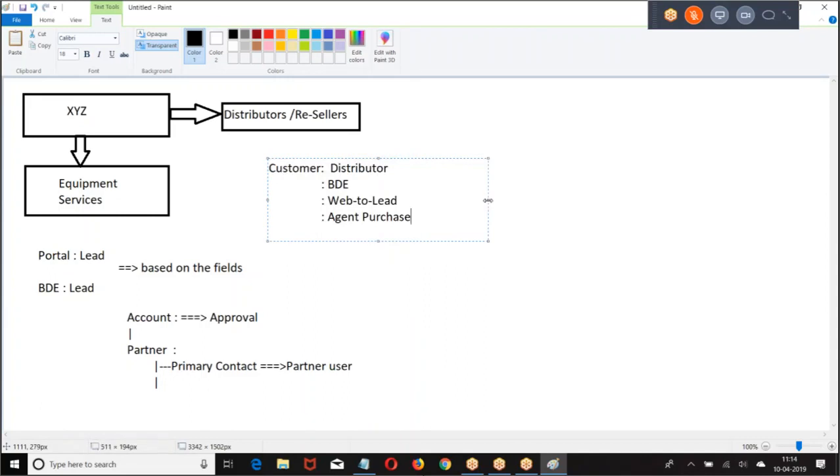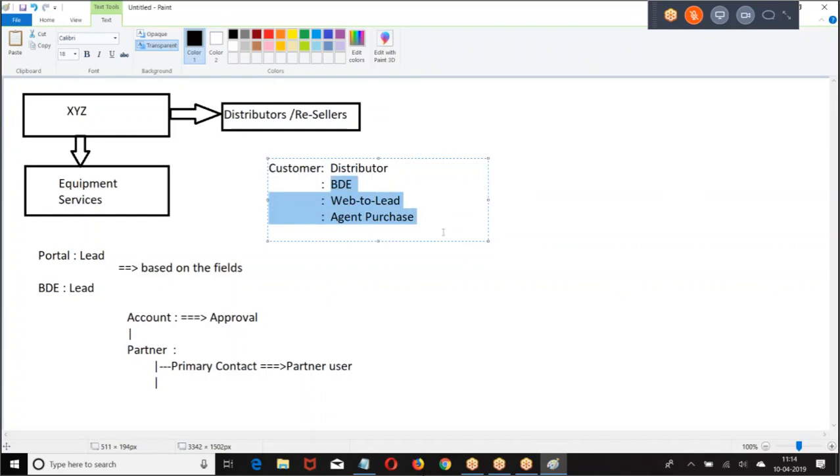We get it from any one of the sources. Now, if a distributor creates the record, he will be the owner of the record. If any other person creates it, the owner of the record will be decided based on the assignment rules.